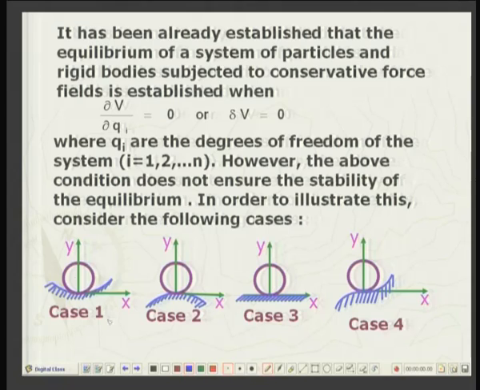To motivate this discussion, I will consider a very simple example. Suppose we have a ball or a sphere lying on a curved surface. In one case the surface is concave, the other is convex, the third is a level surface, and the fourth changes from convex to concave at a point.